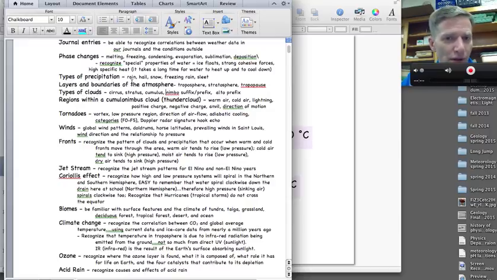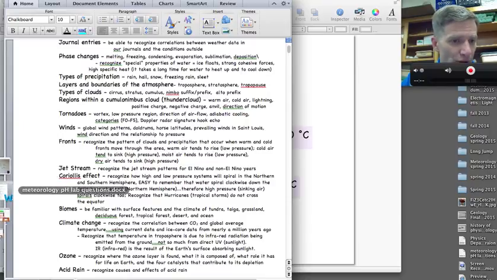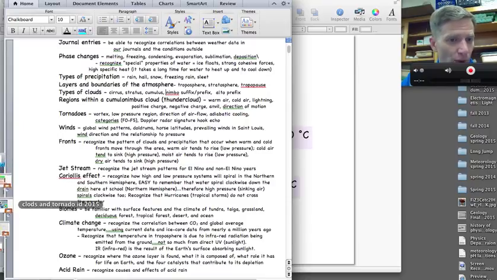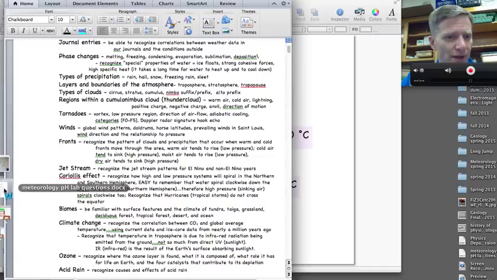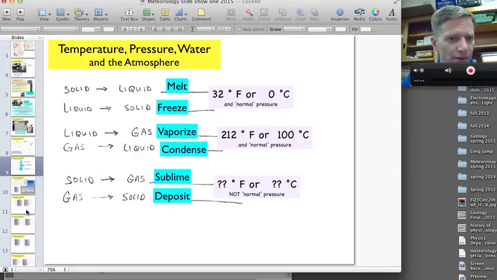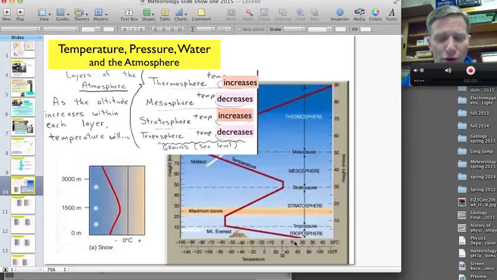Be able to look at a vertical profile of the temperature in our atmosphere and recognize what type of precipitation would be forming. So let's take a look at a couple of those here. So the vertical profile, hopefully you've seen this picture before.